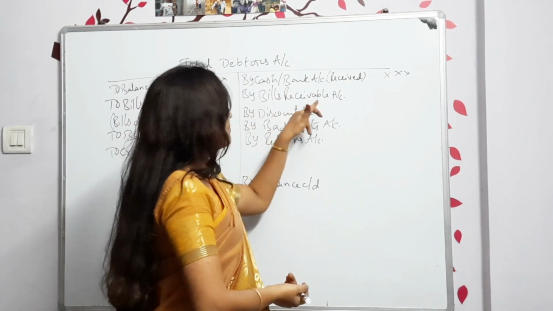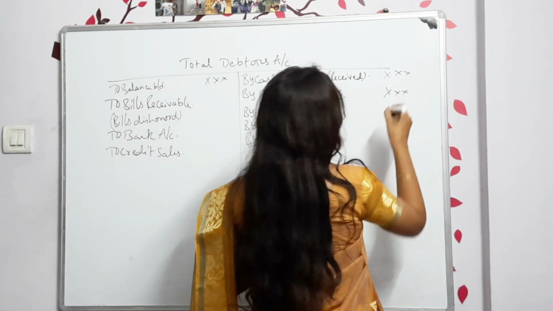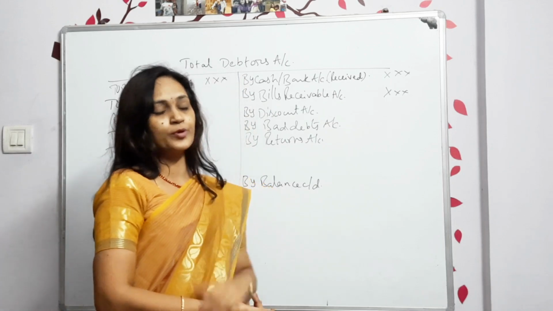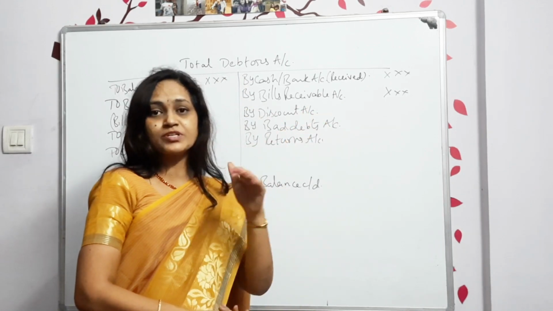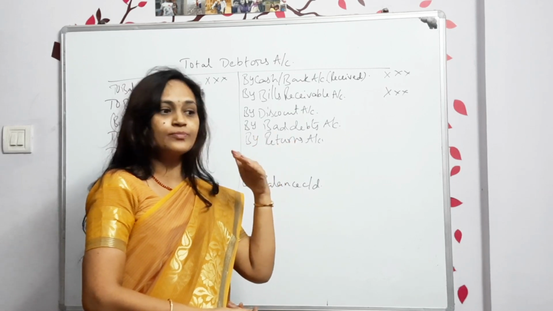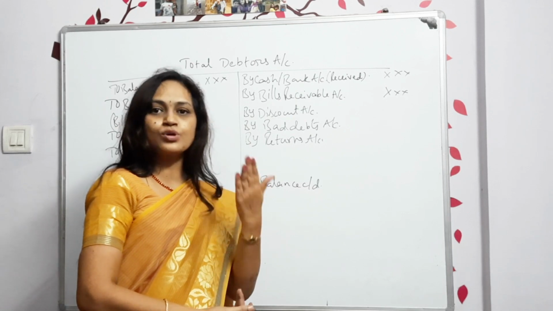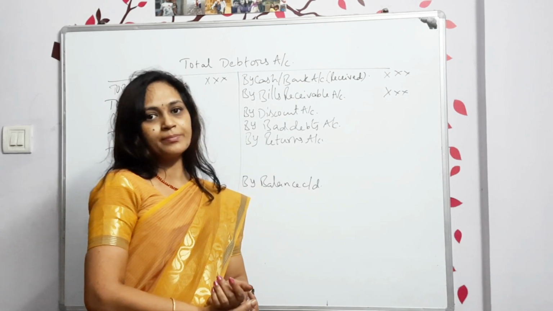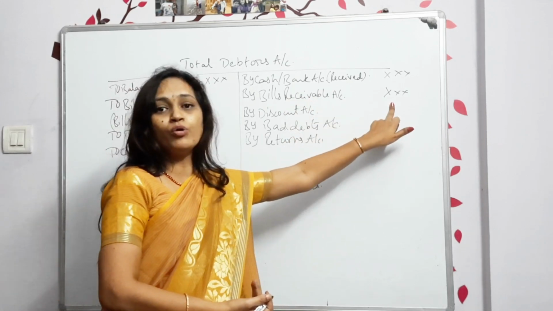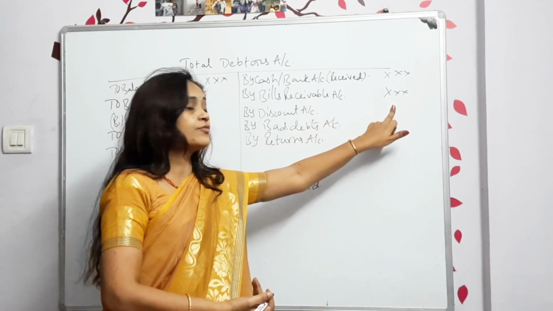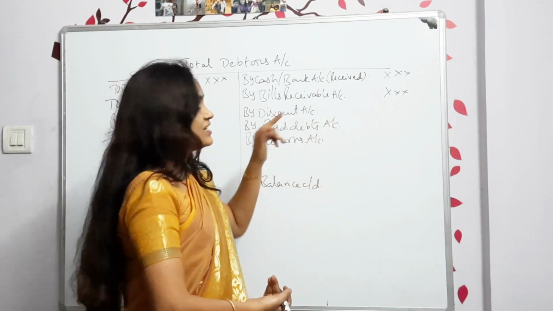Next, by bills receivable. Bills, all of you know, right? The Bills of Exchange chapter is there, you will know from there. Bills receivable: in the whole year, if you accepted any new bills, that means if some of them purchased goods on credit from us, we sold goods on credit, and instead of making the payments they gave the bills to you. Whatever new bills you have accepted or received during the whole year, we will show here.